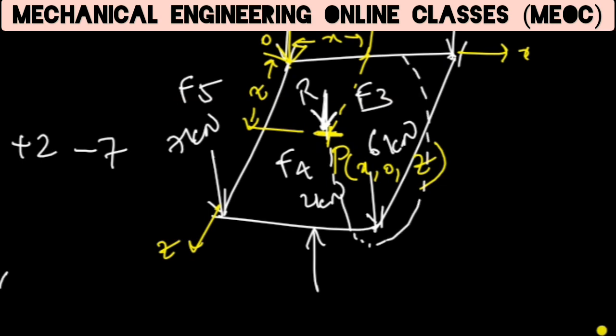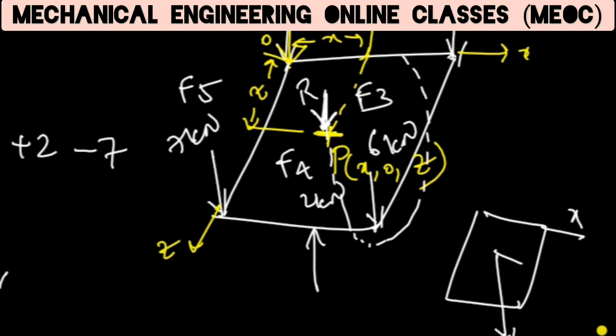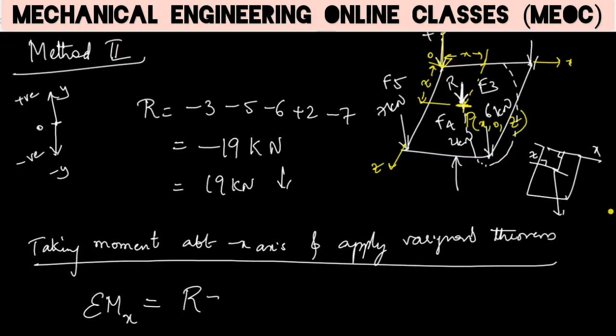And what is the perpendicular distance between R and the x axis? It is this one, which is z. So the sum of moments of all the forces about the x axis will be the resultant force into the perpendicular distance of the resultant from the x axis, which is z. So it is Rz.